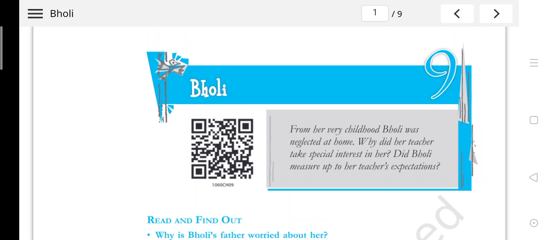That means she was an ignored child right from her childhood. But later, why did her teacher take special interest in the child? Did Bholi measure up to her teacher's expectation? This will be the journey of the story, and we'll find out how the story travels.